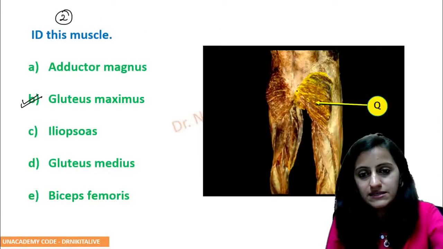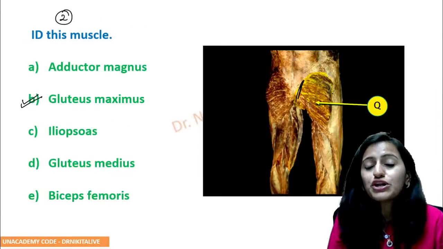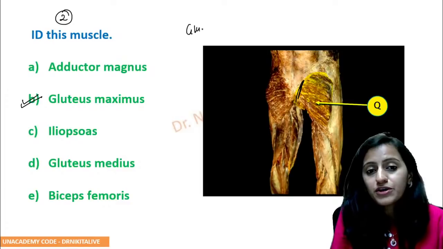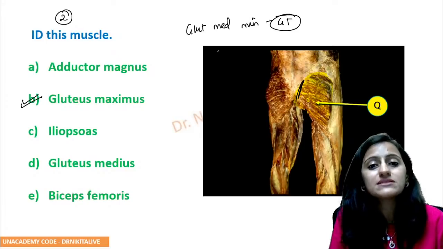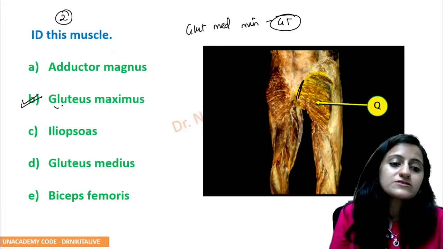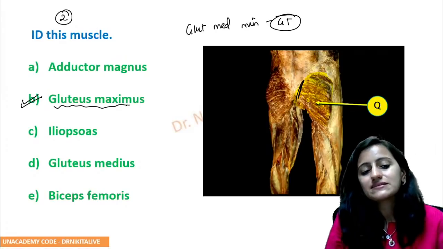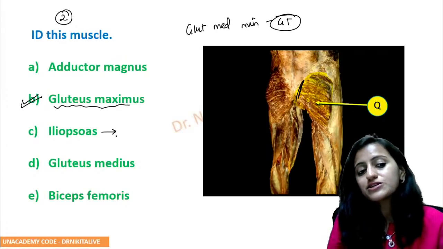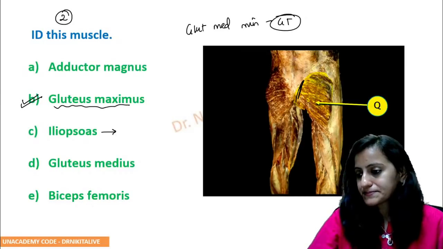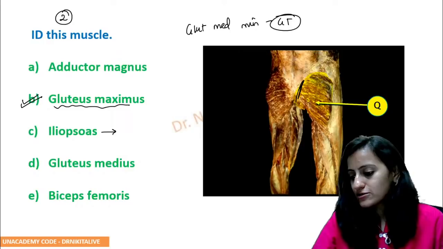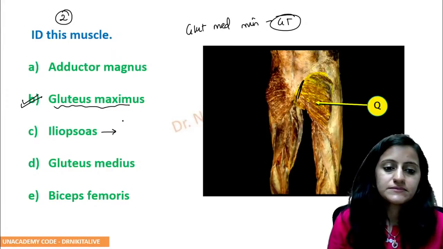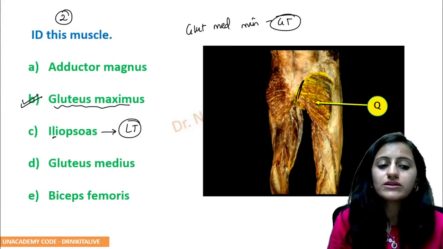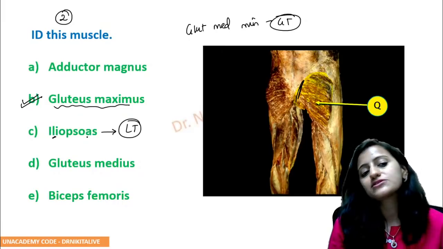So this muscle here has its origin from the sacrum, not inserting on the greater trochanter. Your gluteus medius and minimus insert on the greater trochanter, gluteus maximus does not, and you can see it's not going there. So the answer here is gluteus maximus. Where does your iliopsoas muscle insert? The iliopsoas muscle inserts on the lesser trochanter. Remember, that's your lesser trochanter.